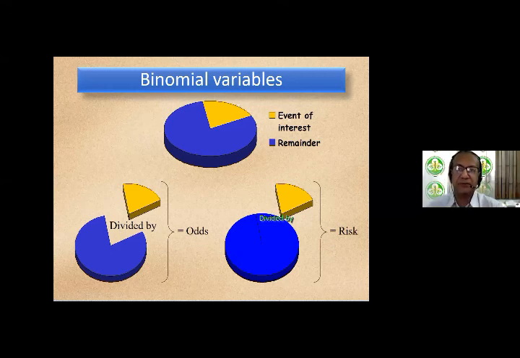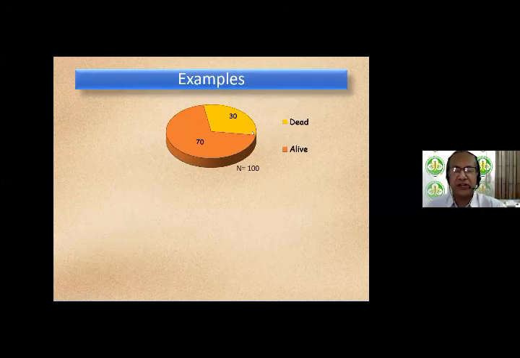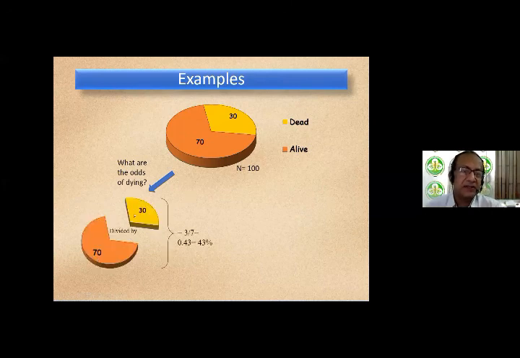Let's take a numerical example. So imagine you have 100 patients who are followed up for say 1 year. 30 of them died. 70 were still living at the end of 1 year out of 100. So what are the odds of dying? The odds of dying are 30 divided by 70. The slice of the pizza by the rest of the pizza, which is 3 by 7, or in other words, 0.43, you know, depends. You can either express it as percent or as decimal. So 0.43, or in other words, 43%, you're simply shifting the decimal place 2 sides to the right, are the odds of dying in this group.